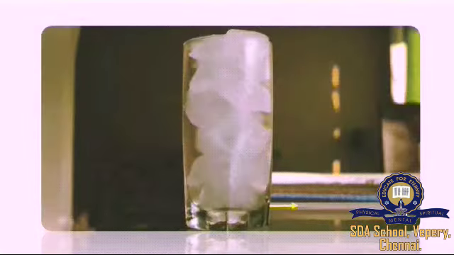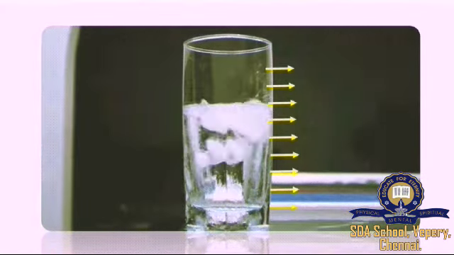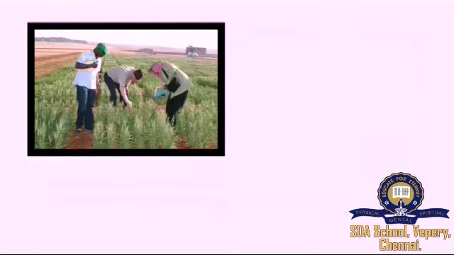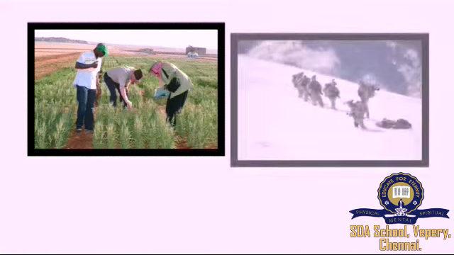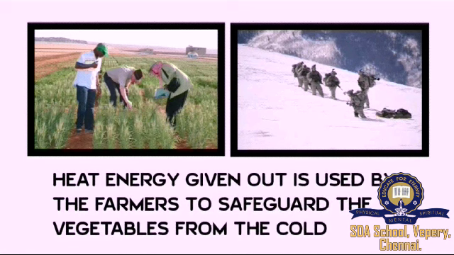So when water solidifies to form ice, what is being given out? Heat energy is being given out, right? This heat energy is being utilized by the farmers living in the cold regions to safeguard their vegetables from the cold. Do you know what they used to do?